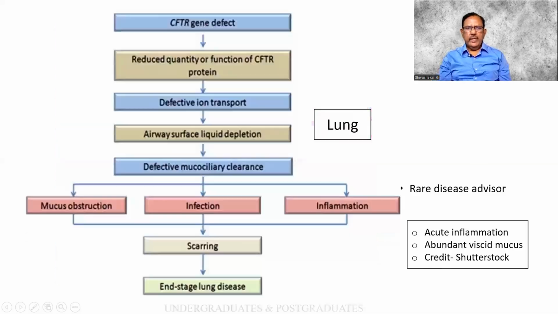This is one thing that is fundamental, which I would like you to easily remember. There is a CFTR gene defect. There is a reduced quantity of production of the CFTR protein, defective ion transport, and airway surface liquid depletion. There is a defective mucociliary clearance leading to mucus obstruction, infection, and inflammation. Finally, there can be fibrosis and scarring, and there can be an end-stage lung disease.